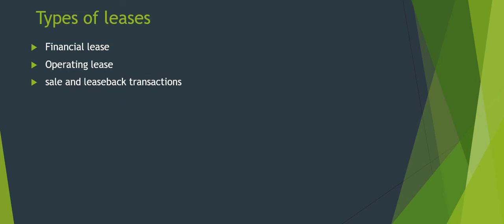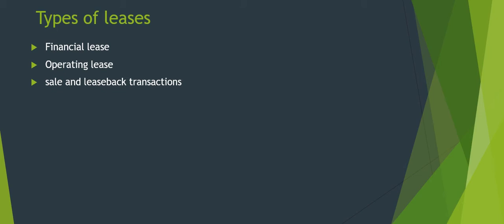Talking about types of lease, let's look at the different types of leases. Leases are basically of two kinds, which are financial lease and operating lease. A financial lease is a lease that transfers substantially all the risks and rewards incidental to ownership of an asset.